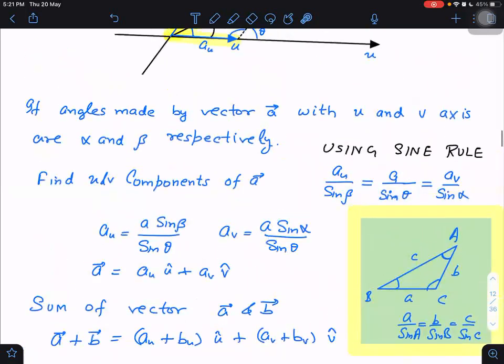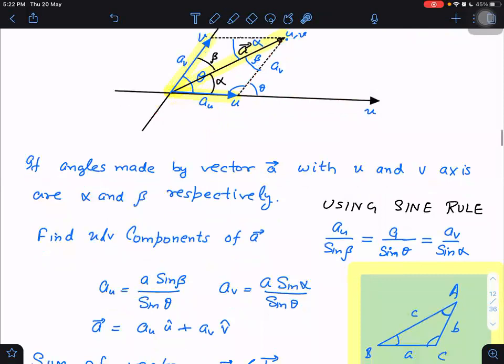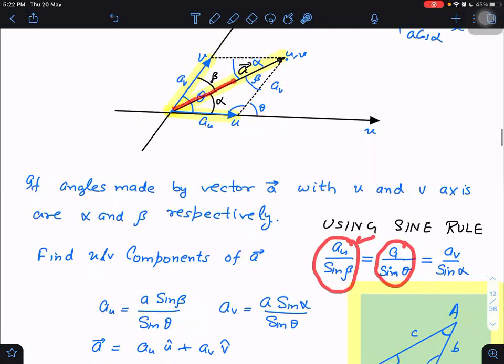So I can use the same rule for the vectors and their resultant. I am doing the same here. This is a right angle. This is a triangle, let us say. By the sine rule, this is A_U. What is the angle opposite A_U? I am assuming that this vector makes alpha angle with the U axis and beta angle with the V axis. If these two lines are parallel, then this is beta angle, and this also will be beta. Do you agree? Yes, sir. Alternate angles. Therefore, A_U upon sin beta can be written as A upon, this is A, upon which angle? Upon this angle.